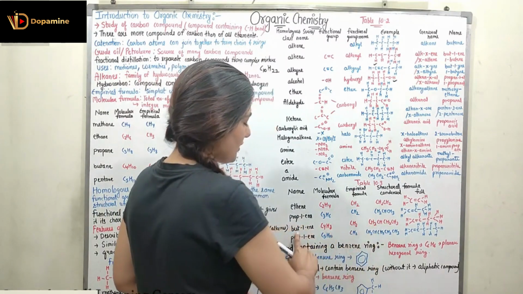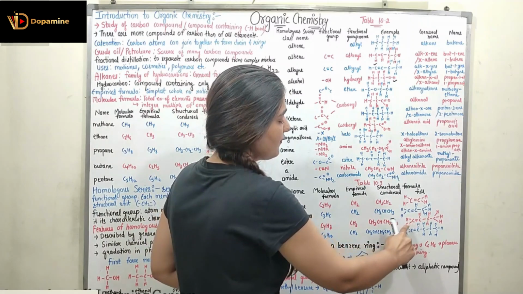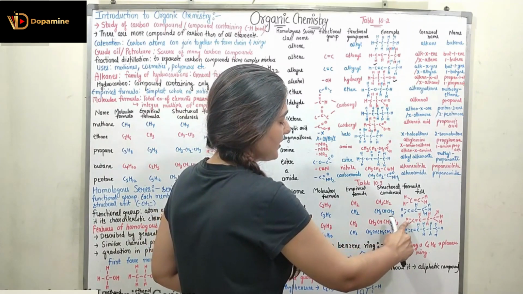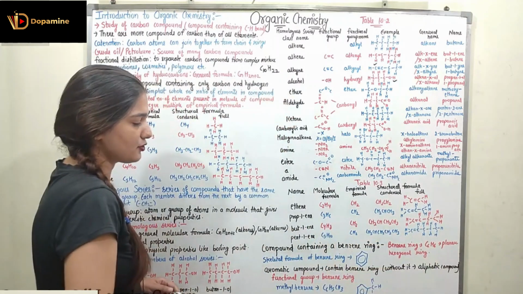But-1-ene has the molecular formula C4H8, empirical formula CH2, structural formula CH2CHCH2CH3. Obviously, because we are talking about location 1 for the double bond, the double bond will be present between the first 2 carbon atoms. The first carbon is connected to 2 hydrogens, the second to 1, the third to 2, and the fourth to 3 hydrogen atoms.